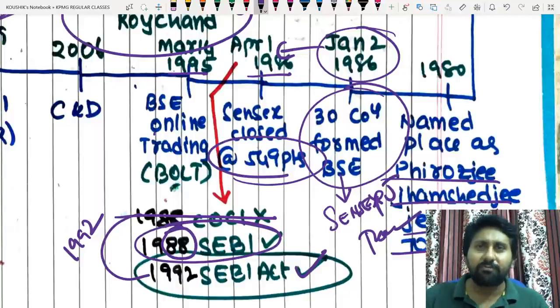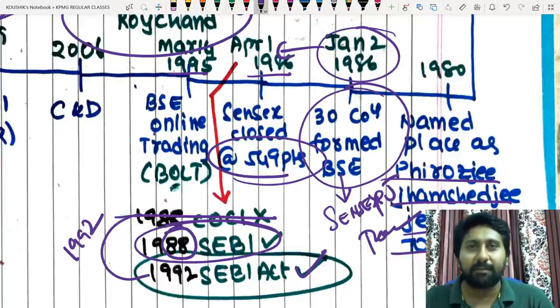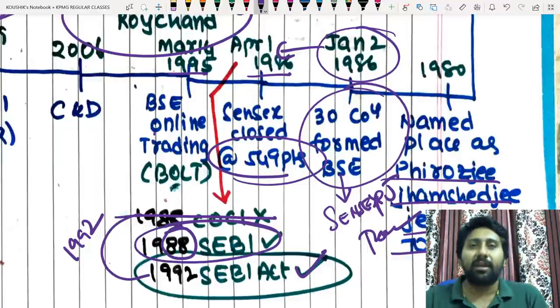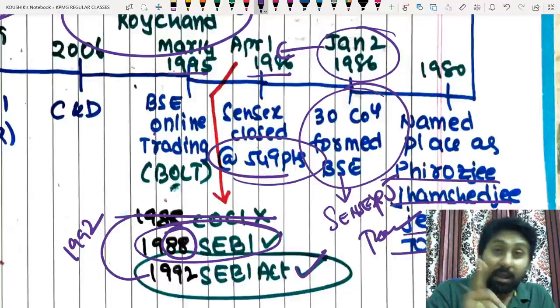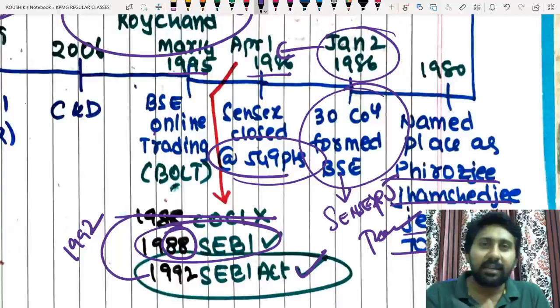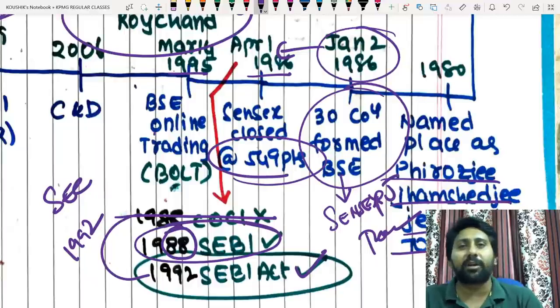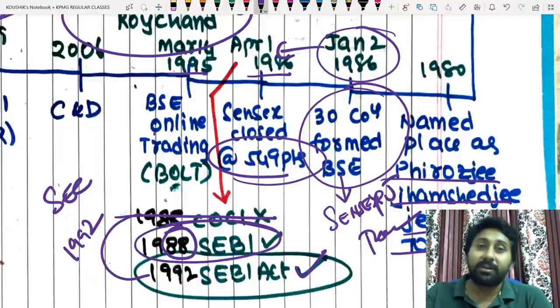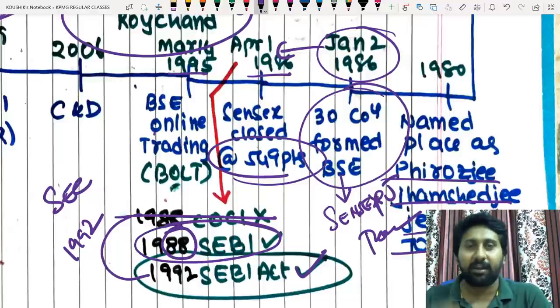The milestone, the first groundbreaking for SEBI, was made when P.V. Narasimha Rao was Prime Minister of India. That person thought there was a need for an autonomous entity in India. Do you know where he was inspired from? He was inspired by the American stock market system. There they have the Securities and Exchange Commission, a separate autonomous body for regulation of stock markets. At that time India did not have one. The Ministry of Finance used to oversee the stock market. He thought it should not be like that, and there should be an autonomous body to regulate the stock markets, and that's how SEBI came into existence.